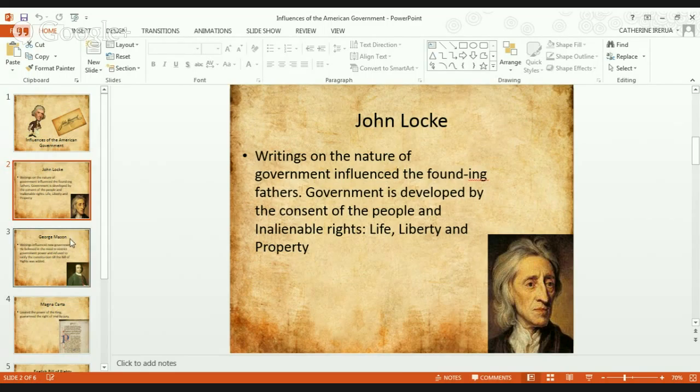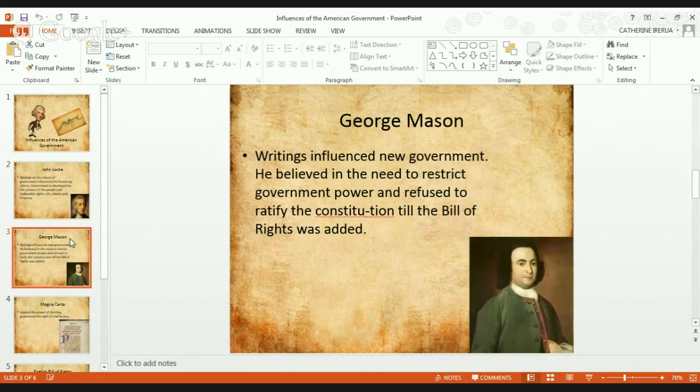The next guy we're going to talk about is good old George Mason. His writings really influenced our new government, how the new government structure was created. Our new government had separation of powers. We wanted to have an executive branch, a legislative branch, and a judicial branch based upon the teachings of George Mason. He believed that the government needed to have its power restricted. We needed to make sure that the government protected the people's rights. It didn't have enough power to take over whatever rights the people wanted.